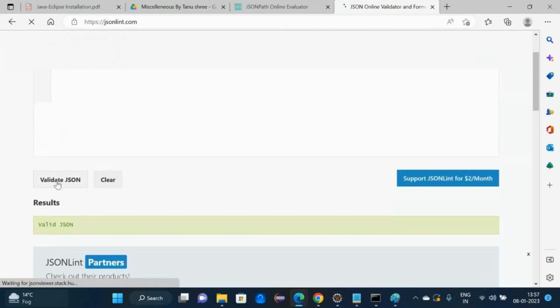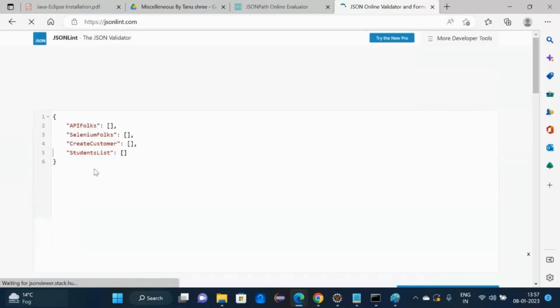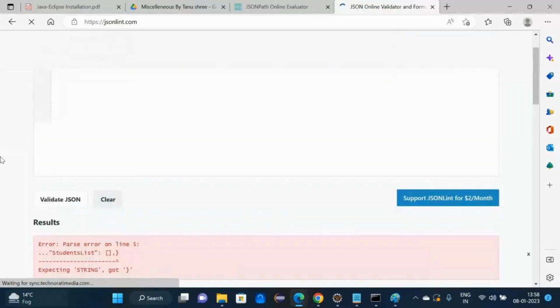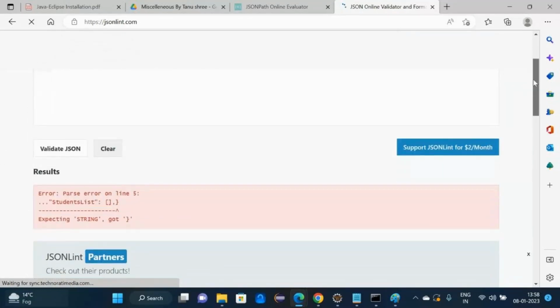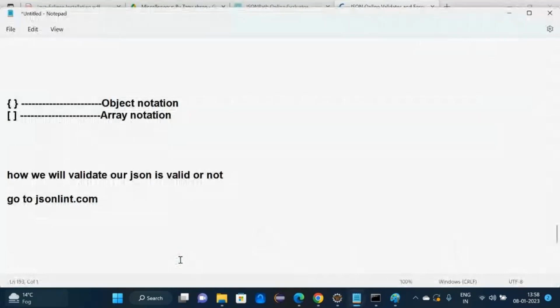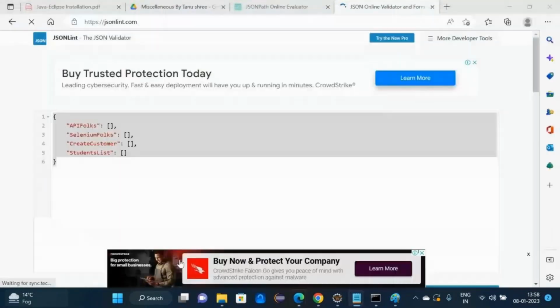Is it valid or not? Valid. For example, if we put an extra comma at the end, see, it's not valid. Now you can use this JSON. I have pasted it here also.